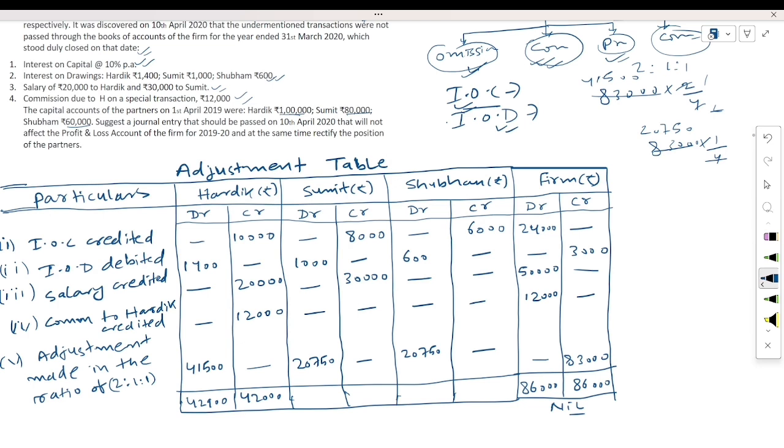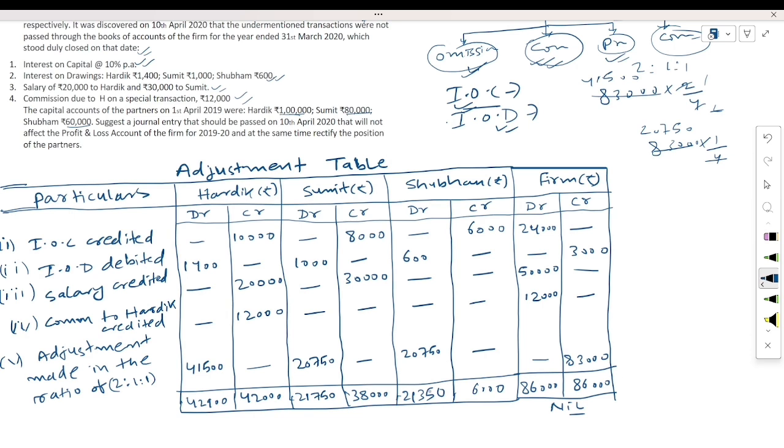Here 20,750 plus 1,000, 21,750, and here 30,000 plus 8,000, 38,000, and here 20,000 plus 750 plus 6,000, 21,350 will be here.